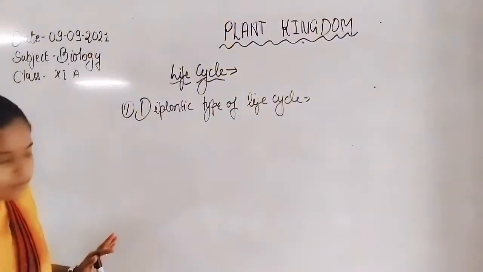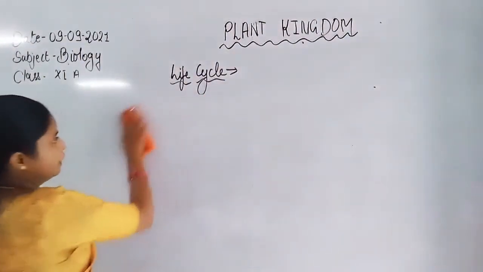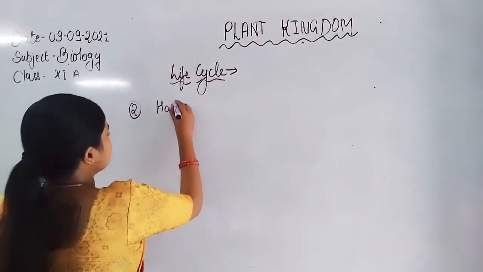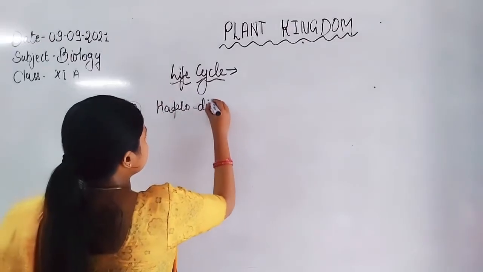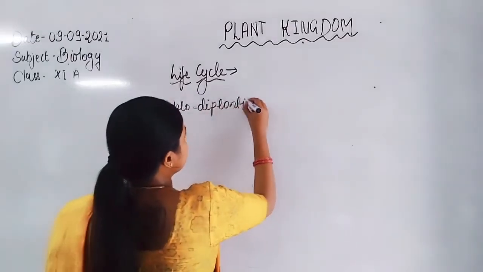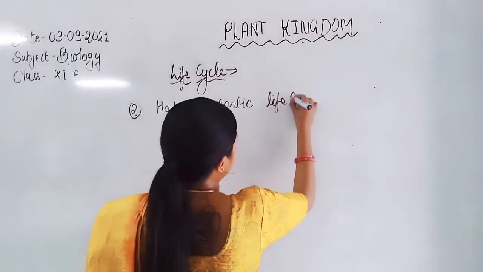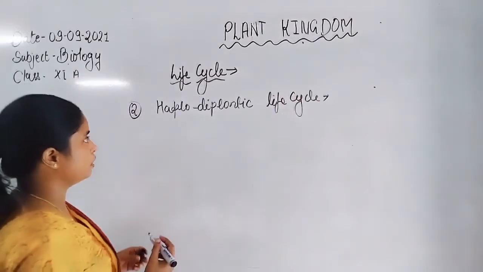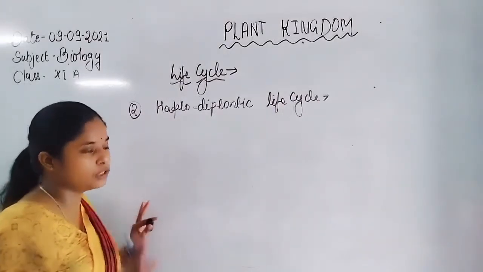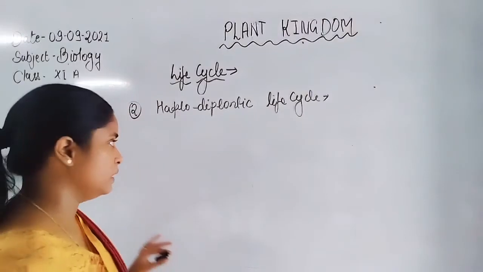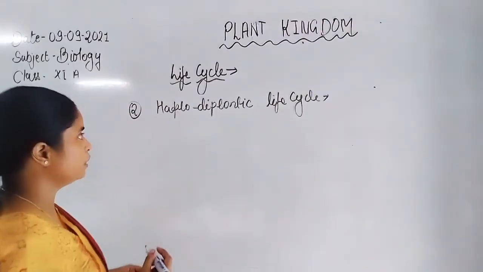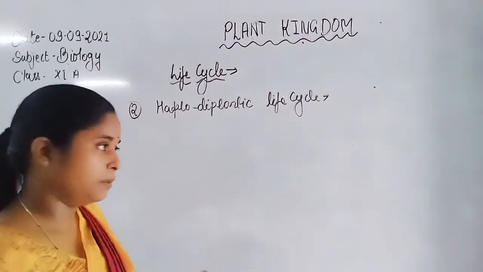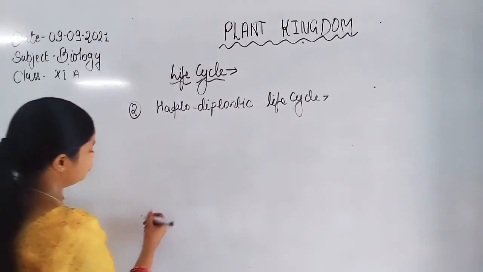First, we discuss the haplodiplontic type of life cycle. In the haplodiplontic life cycle, both the phases are individually represented by the plant. That means the sporophytic stage or the gametophytic stage.